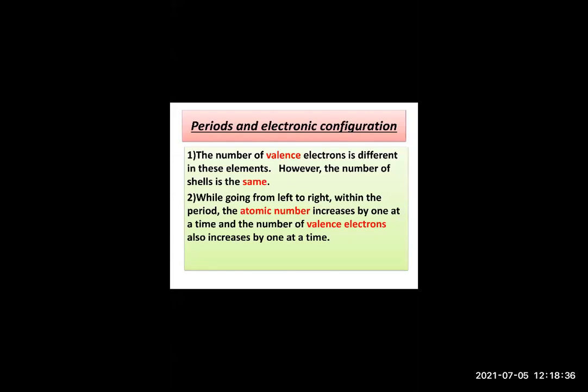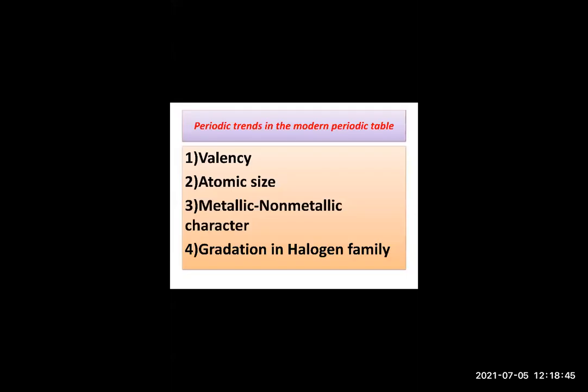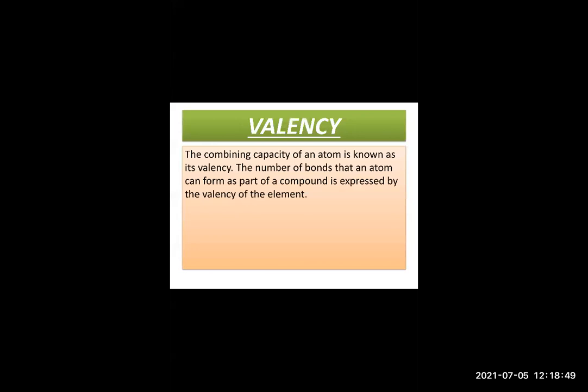The number of electrons present in the outermost shell of an atom. Okay, so many have given this same answer. So what is valency exactly? Valency is nothing but the combining capacity of an atom. Okay, that is known as valency. Combining capacity of an atom.